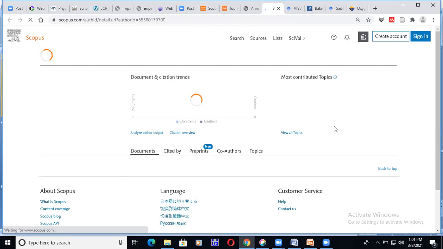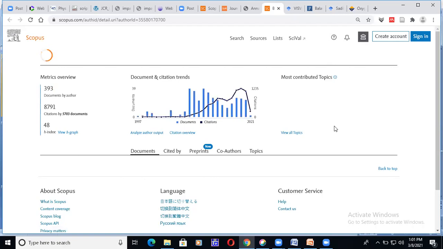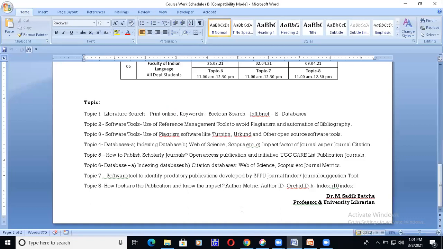Then Google Scholar, which I have shown you, but it is still not a standard database. This is topic 4 we have discussed today: indexing databases, Web of Science, Scopus, then the impact factor of the journal as per citations, with practical examples.